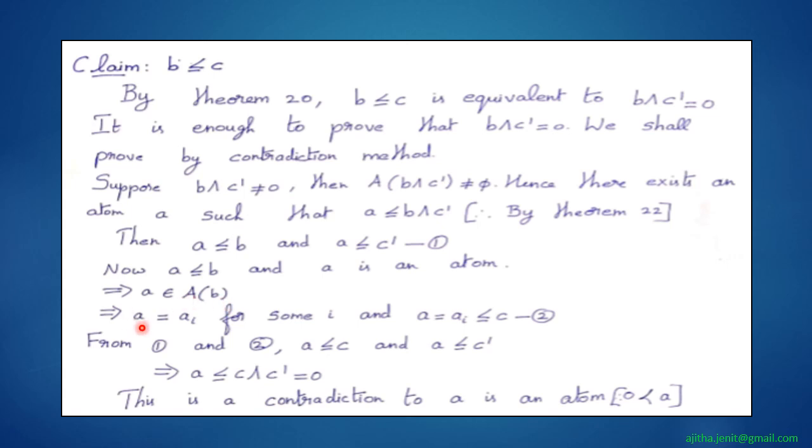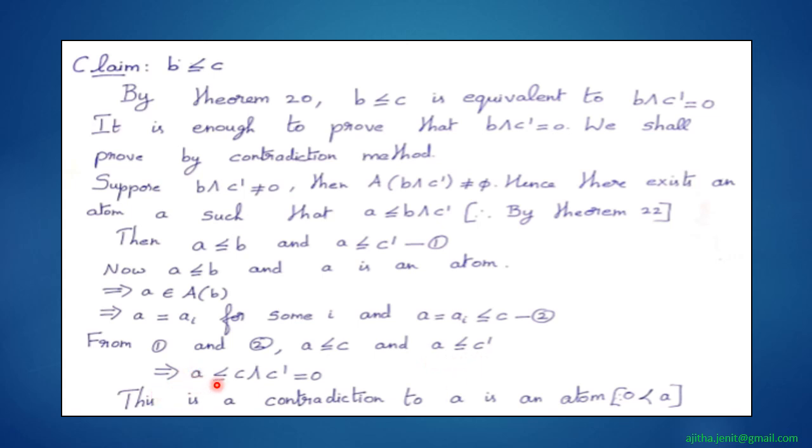That means that a is equal to ai for some i, and a equal to ai is less than or equal to c. Now from 1 and 2 it is clear that a is less than or equal to c, and also a is less than or equal to c dash.